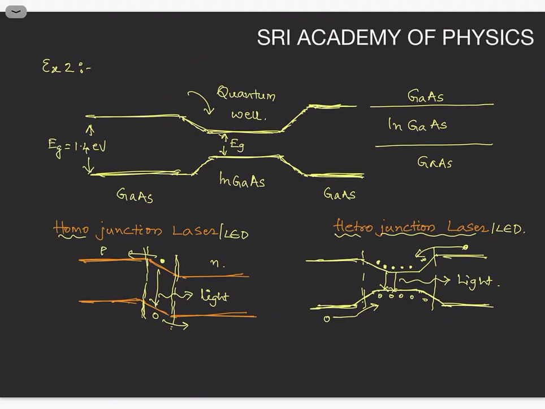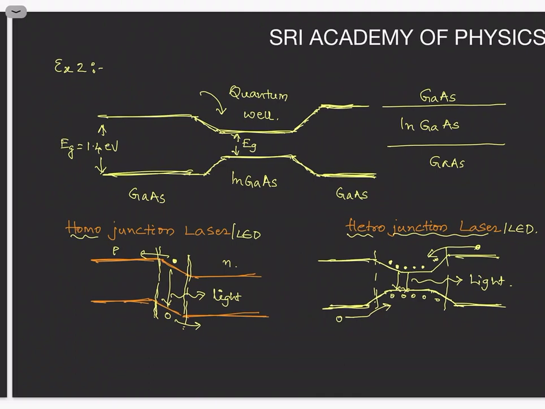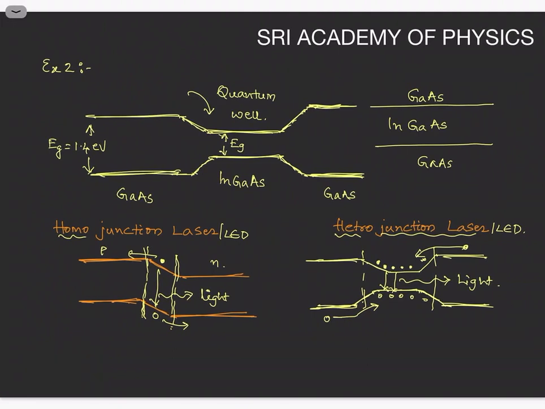So here I will explain shortly how this is useful in the fabrication of a heterojunction laser. For example, let us consider a homojunction laser or homojunction LED. This is the band energy diagram. The first one is the band energy diagram of the homojunction. In a homojunction laser and LED, the electrons moving from N region to P region recombine directly with holes at the depletion region, and light energy is emitted.